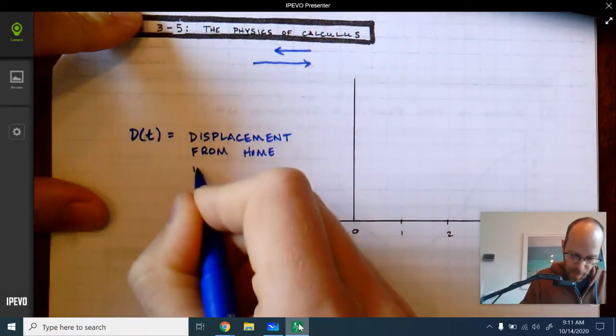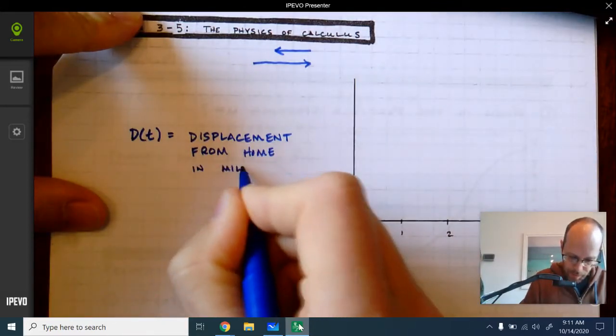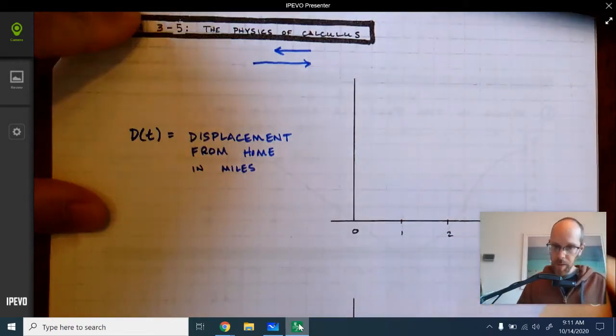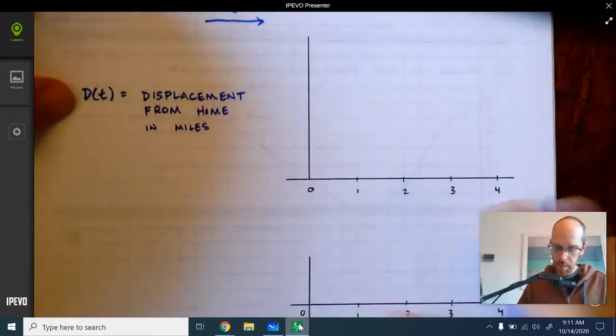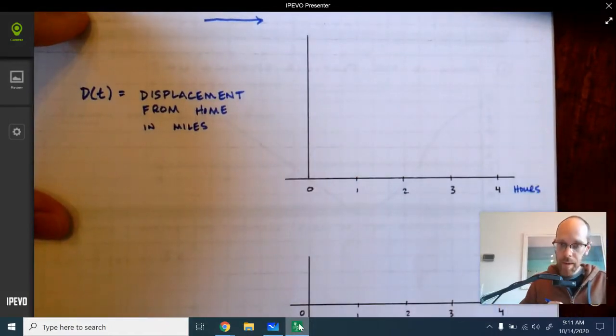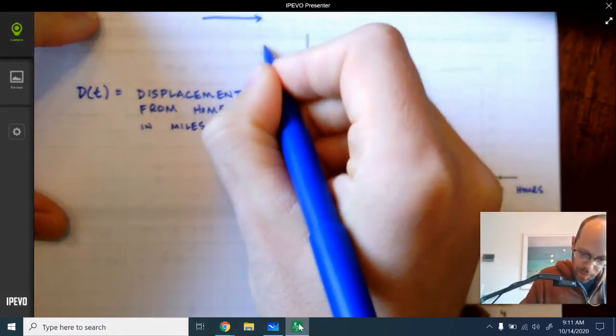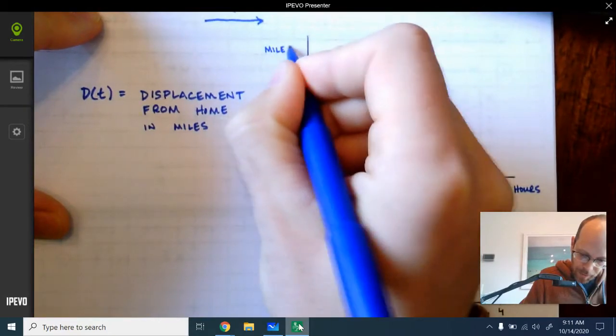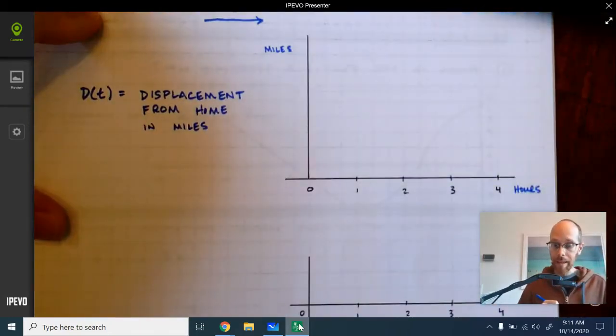And let's say that it's going to be measured in units of miles, so that this variable right here would be the hours that have passed. And then this right here would be the number of miles that our angry young man is from home.